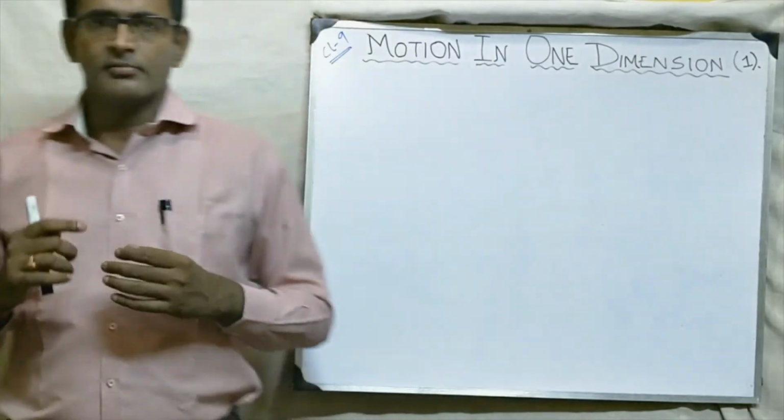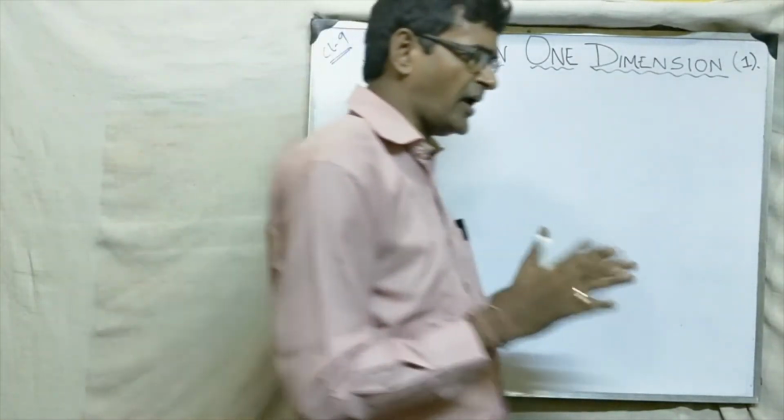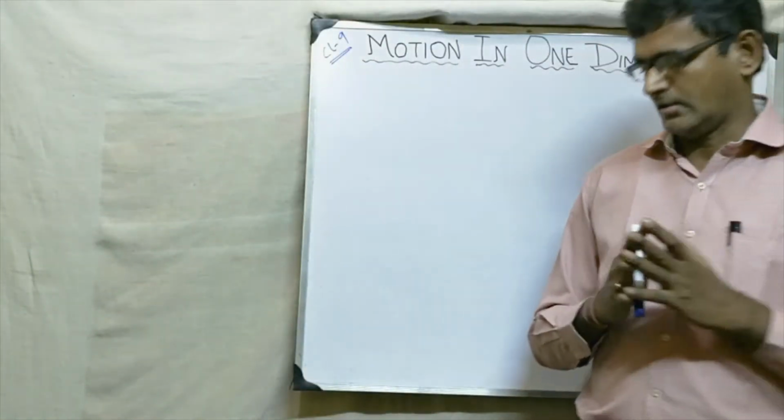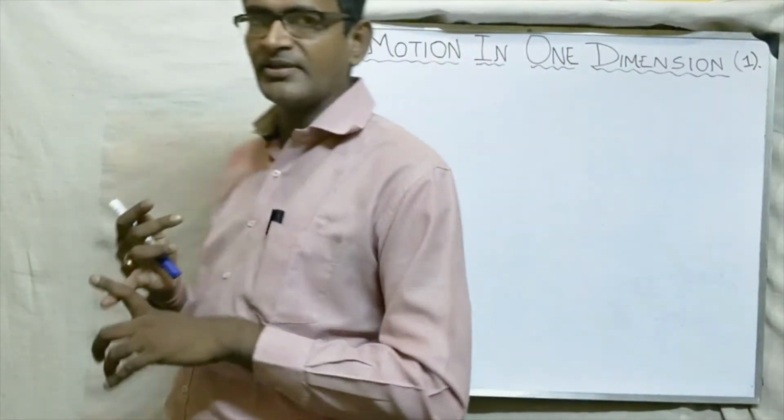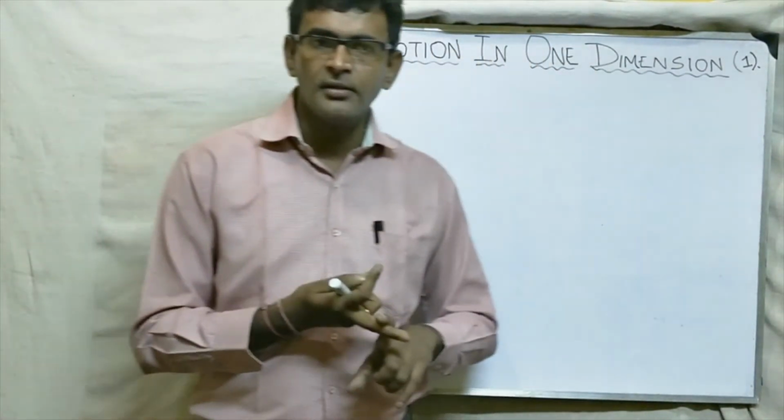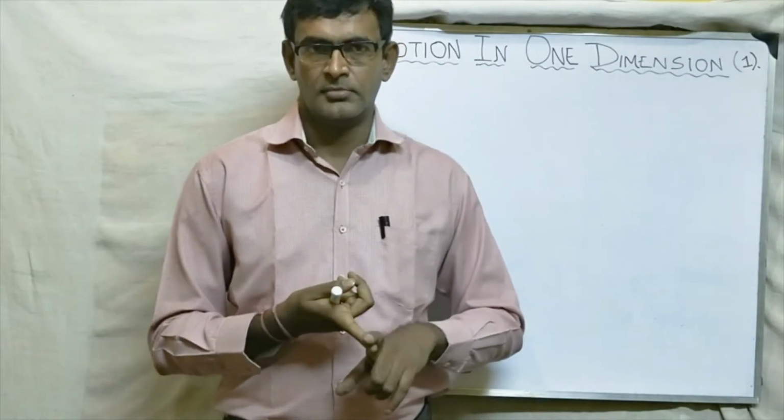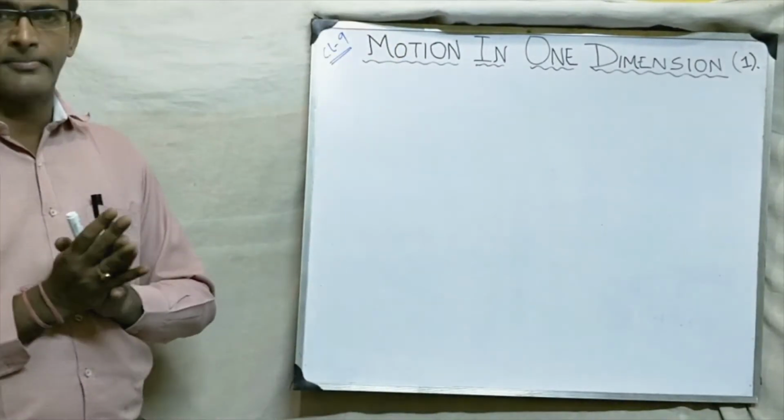But in physics, we have classified the motion into three categories: motion in one dimension, motion in two dimensions, motion in three dimensions. Now let us try to understand what they are.